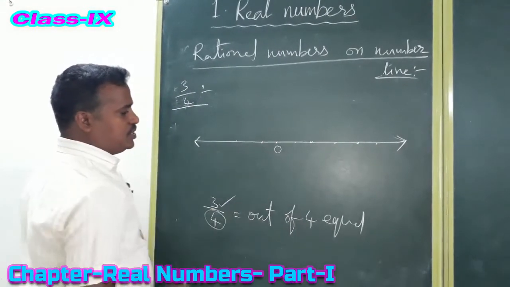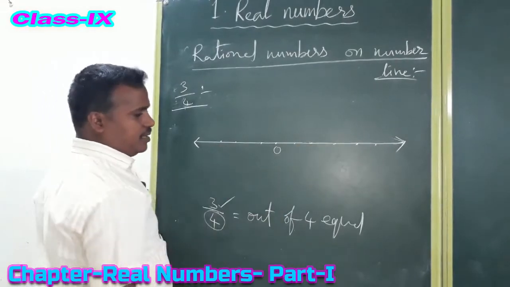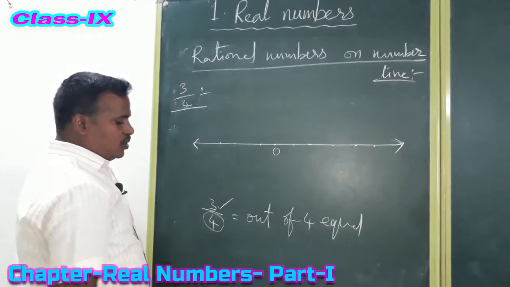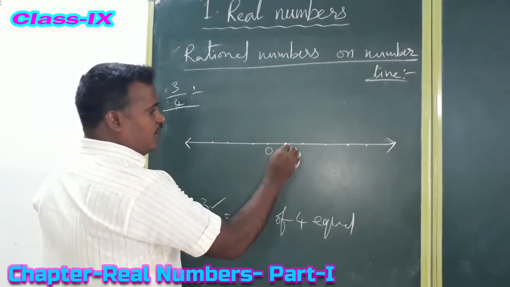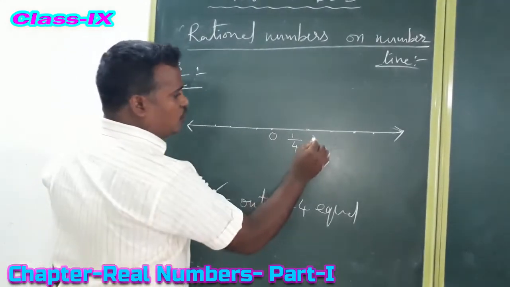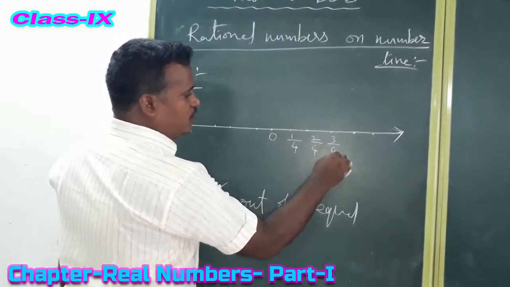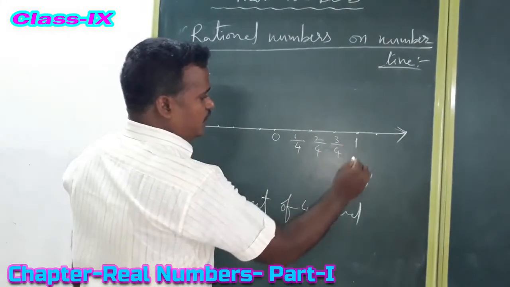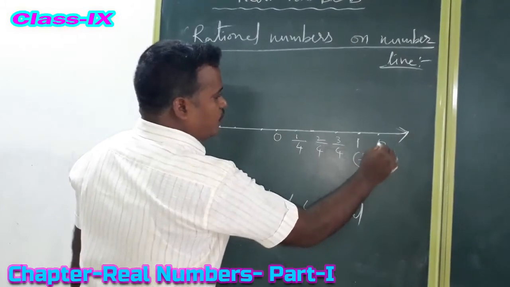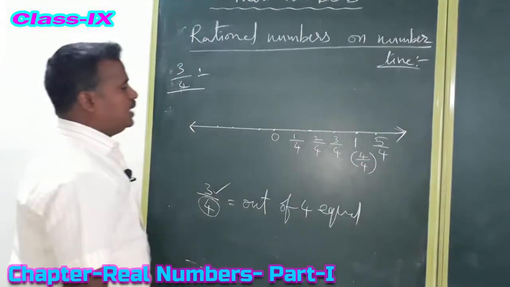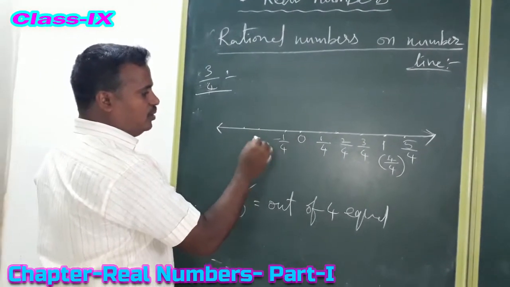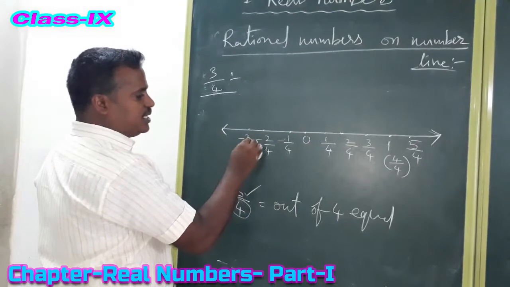In the middle you have to take 0. Right hand side positives, left hand side negatives. So for 3 by 4, each unit we have to divide into 4 parts, meaning 1 by 4, 2 by 4, 3 by 4, 4 by 4 means 1. The value of 1 is here, 4 by 4, and then 5 by 4, 6 by 4, like that. In the same manner, on the left hand side minus 1 by 4, minus 2 by 4, minus 3 by 4.